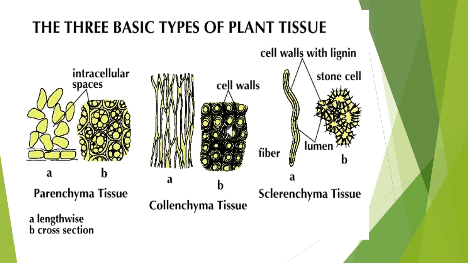Its shape is oval, cylindrical, irregular, elongated, with arms and prominent intercellular space. It stores water and air.